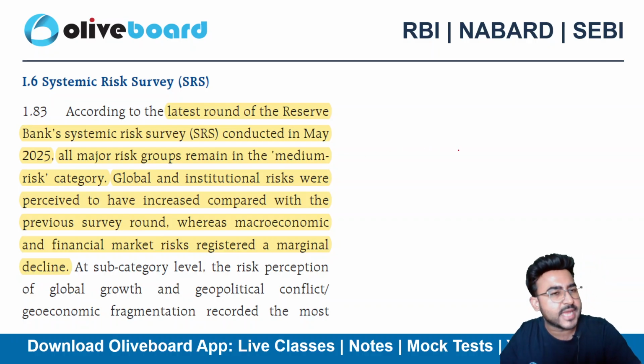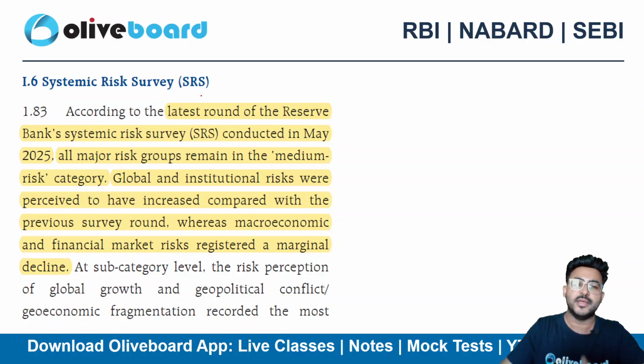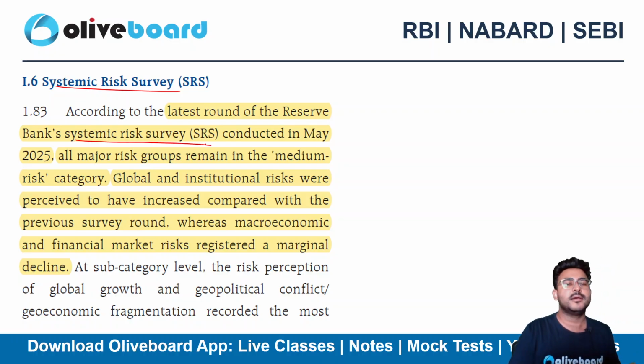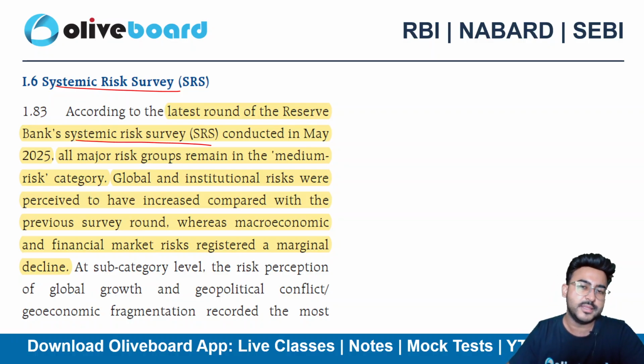And the last thing in this chapter is the systemic risk survey. The latest round of the RBI systemic risk survey, RBI is doing an SRS, right? It's nothing but an evaluation of systemic risk in the financial markets, or in the financial sector as a whole.